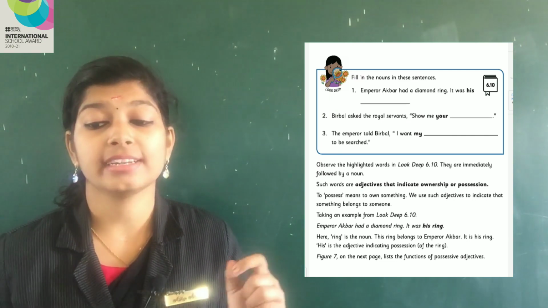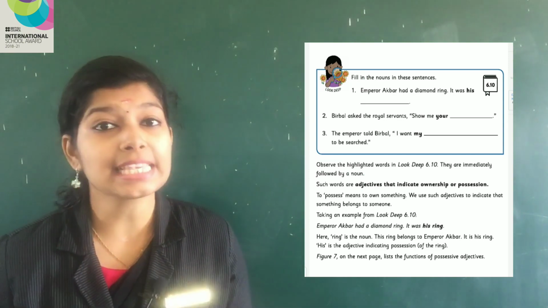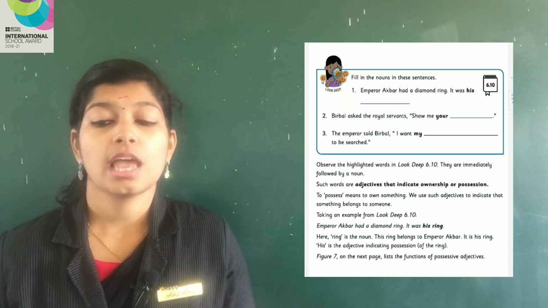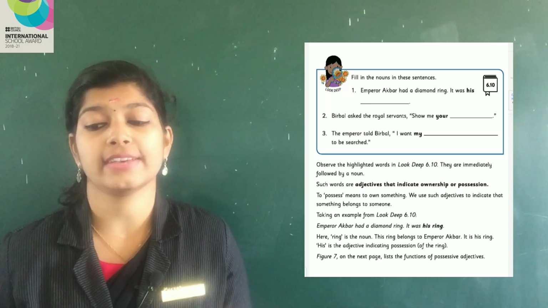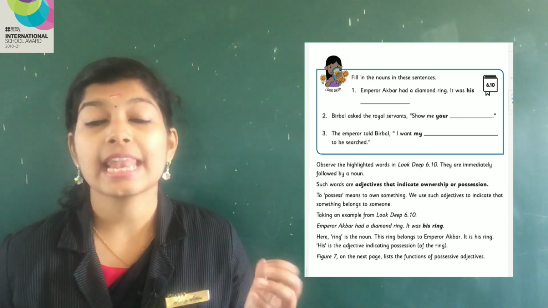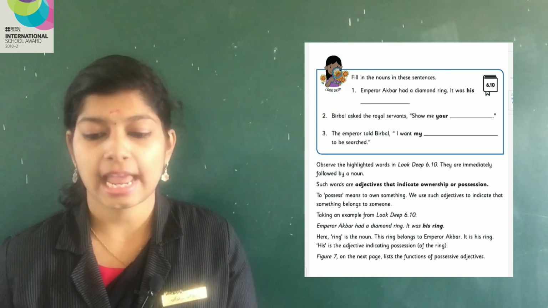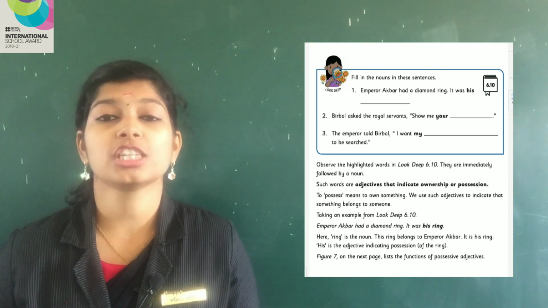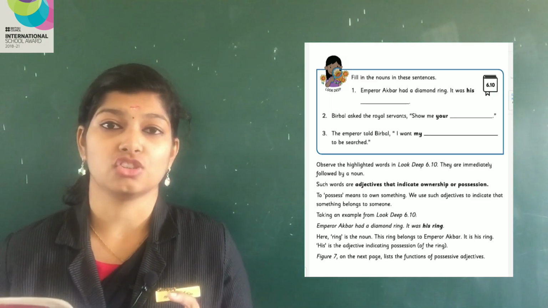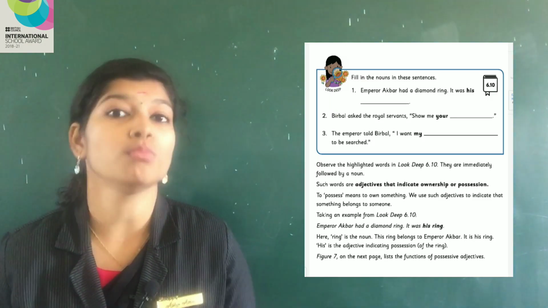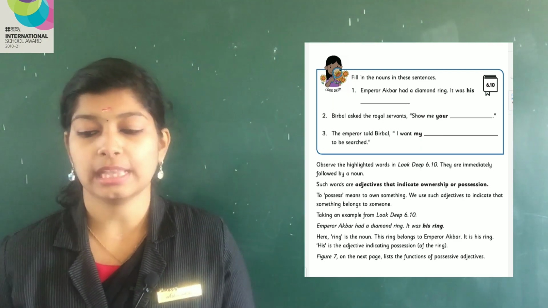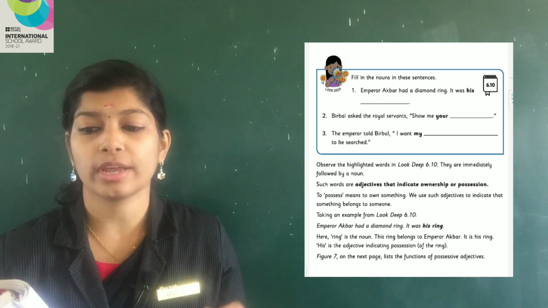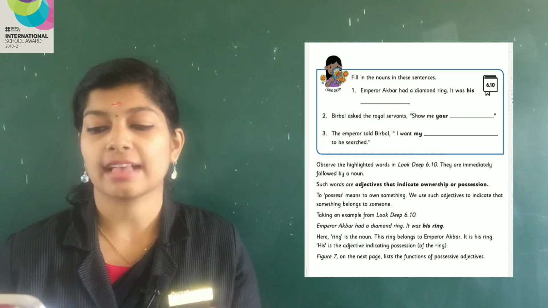Emperor Akbar had a diamond ring. It was his ring. You will write ring in the blank space. Second one, Birbal asked the royal servants, show me your knives. To show their knives. Third one, the emperor told Birbal, I want my dash to be searched. What to be searched? Room to be searched. So write room in the blank space. Now observe the highlighted words in Look Deep 6.10. Just now we filled in the blanks, right?